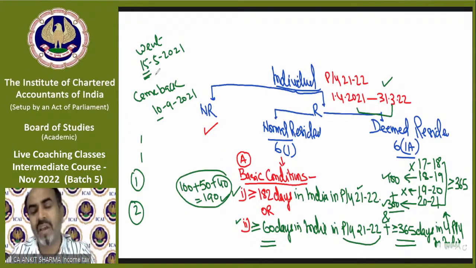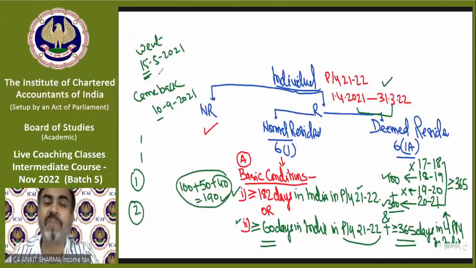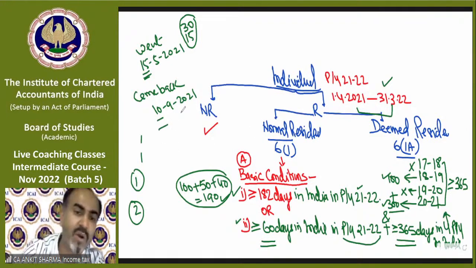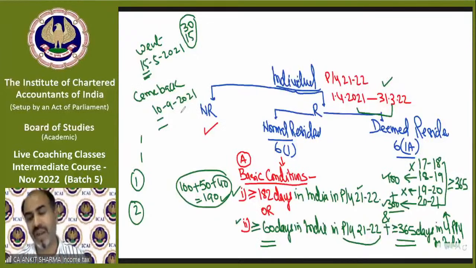That means in May you will be considered to be in India for 15 days, so April 30 days and May 15 days will be counted, because the day of arrival and the day of departure are both considered as being in India. In the same case, you came back on 10th of September at 11 p.m. at night. So technically you are in India for only 1 hour.